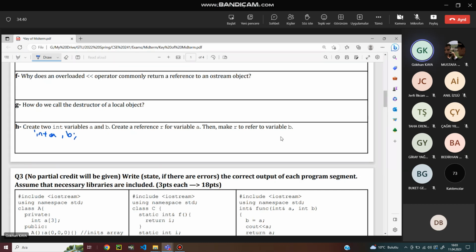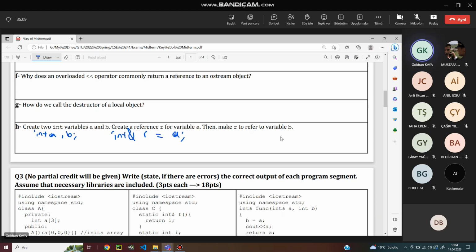Create a reference r for variable a. How do I create a reference so that it refers to variable a? This is r. How do I make it refer to a? I just assign a to it. When I create it, that's the initialization. Now r refers to a.